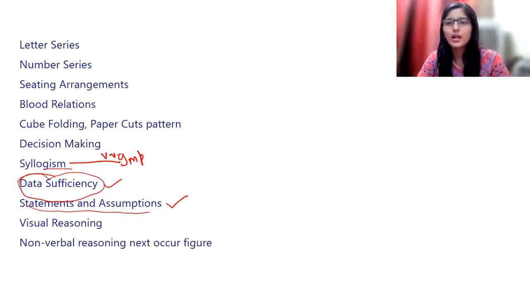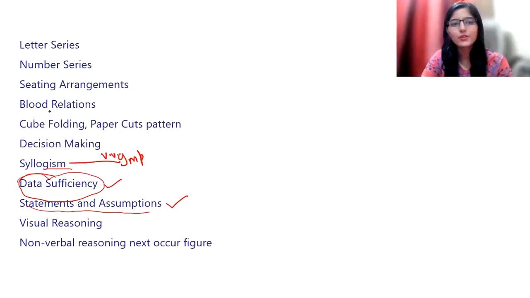In the October TCS exam also, mainly the questions were from syllogism. In the February TCS NQT exam also, questions were from syllogism, right? So that is why, after proper analysis, we are sharing this video, not just randomly telling you that syllogism is important. First you have to understand syllogism, start solving questions on syllogism, then go for data sufficiency, then statements and assumptions.